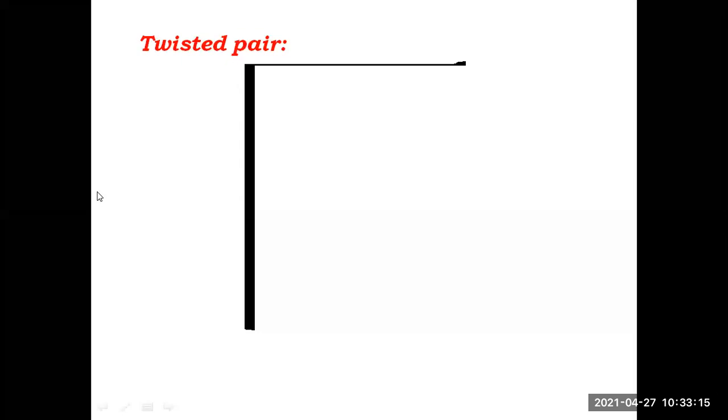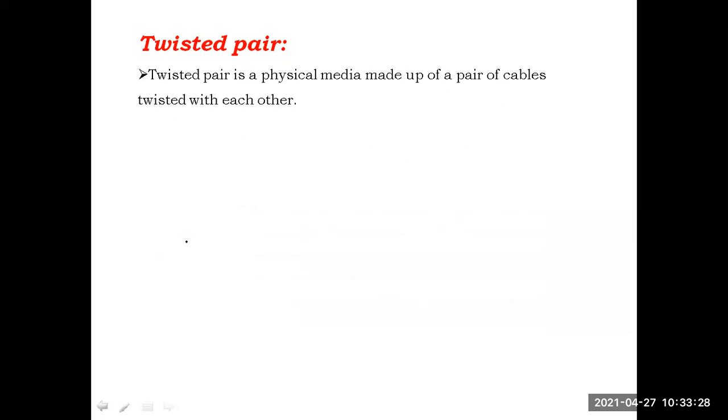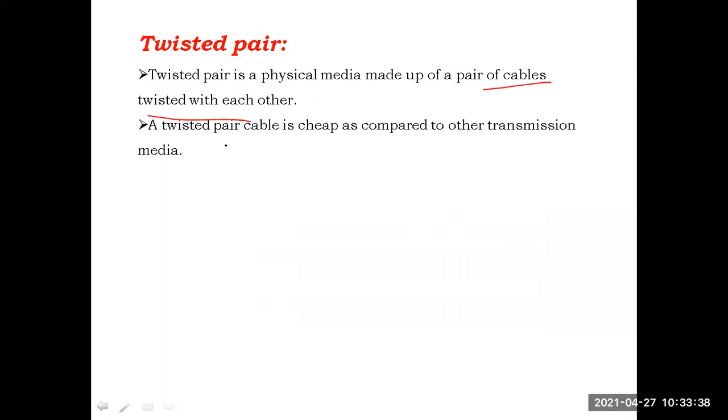Here, twisted pair means we will have a pair of two wires which are twisted with one another. That's why it is known as twisted pair. The name itself indicates twisted pair. Why? Because here a pair of cables will be twisted with each other. Twisted pair is a physical media made up of a pair of cables twisted with each other.